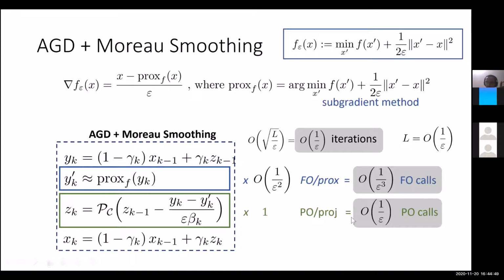So what this algorithm does is it strictly improves the number of projection oracle calls to 1 over epsilon, right? But it does not maintain the optimal 1 over epsilon square gradient calls. It increases the number of gradient calls, or first order oracle calls, to 1 over epsilon cube, right? So ideally, we would like to get this 1 over epsilon projection calls while maintaining the 1 over epsilon square first order oracle calls.